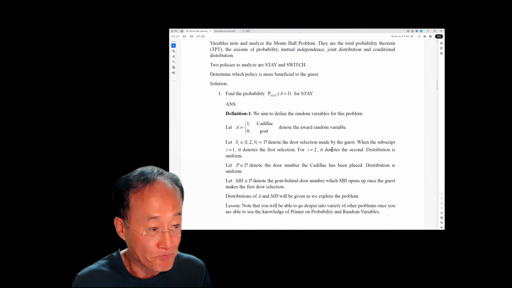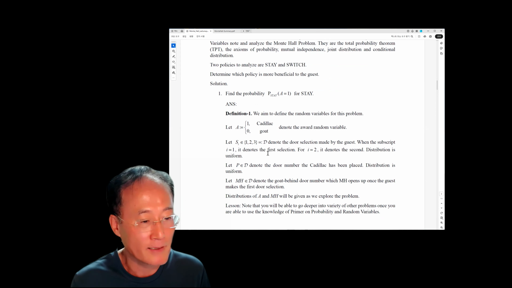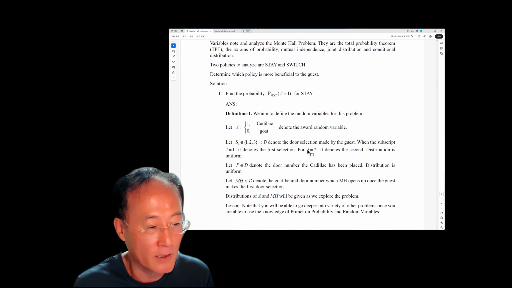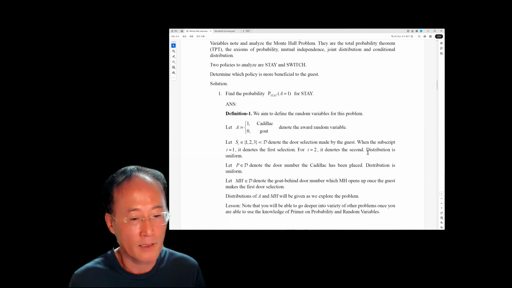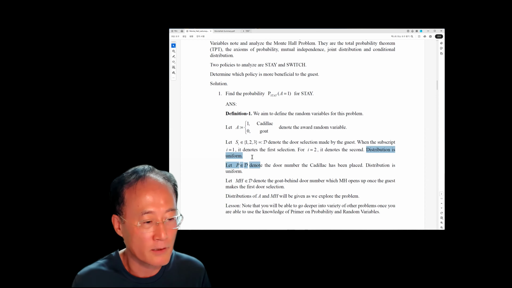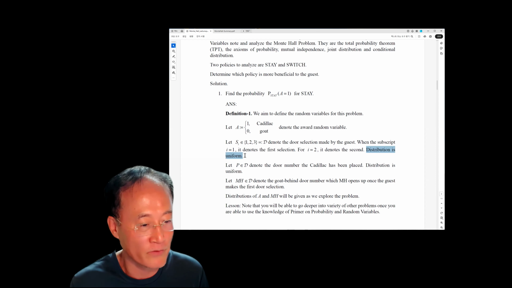And that's the first door selection. And then the second door selection is when I is set equal to 2, and it denotes the second door selection. The distribution for S1 is uniform.